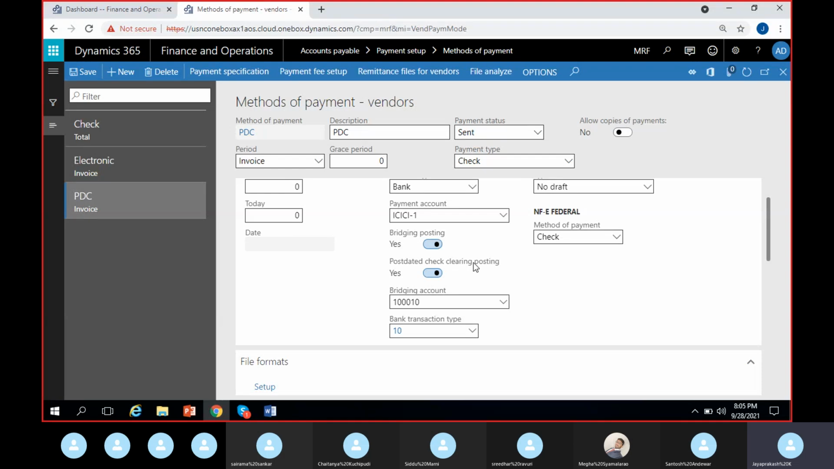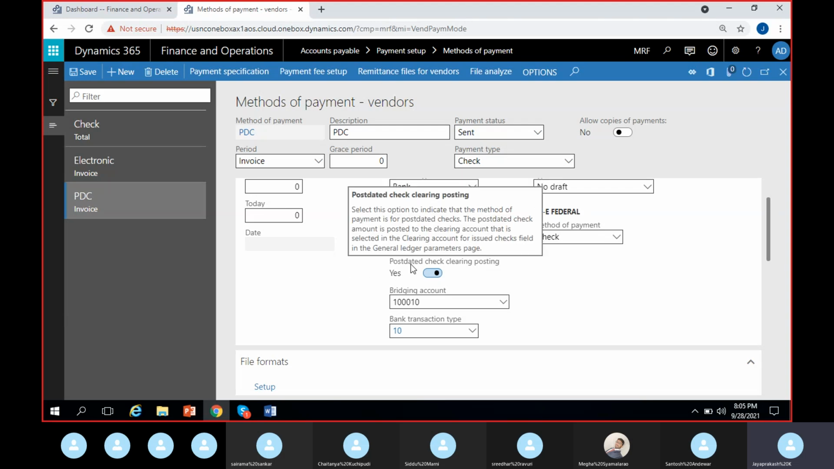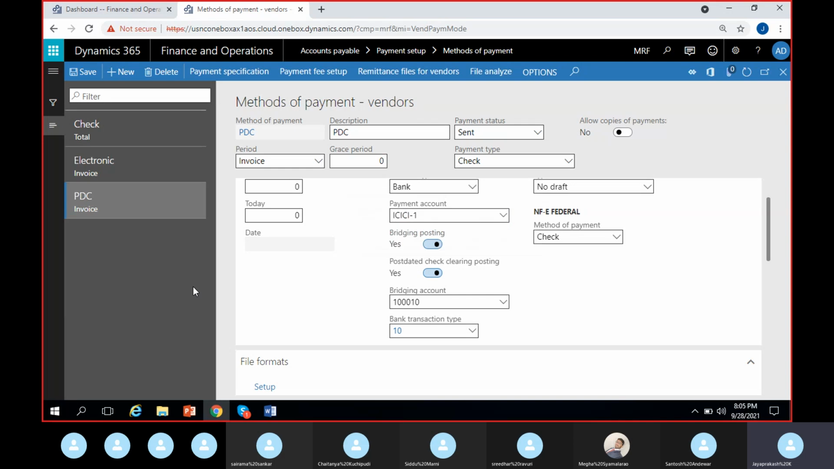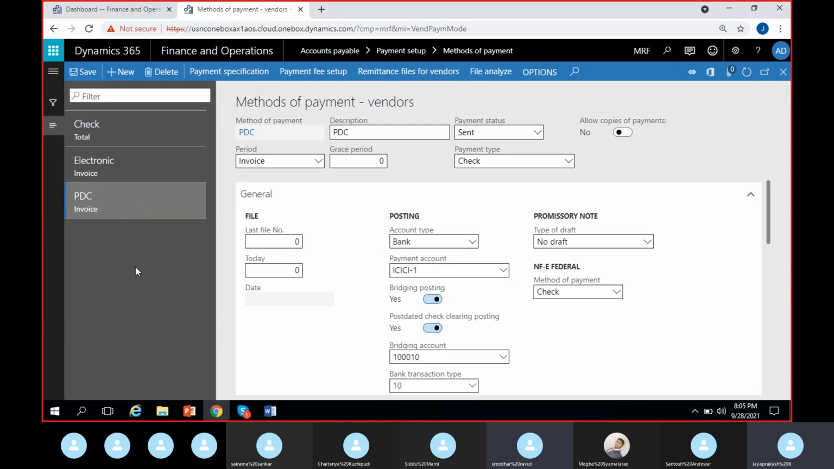You can use this post-dated check clearing posting so that you can automatically clear the post-dated check through the accounts payable module itself. You can also see the same in the accounts receivable module. There also you have that functionality to clear the matured post-dated checks on the date. So you have the same menu like you have in the accounts payable module. For that purpose only we have these three options: bridging posting, post-dated check clearing, and giving the bridging account here.